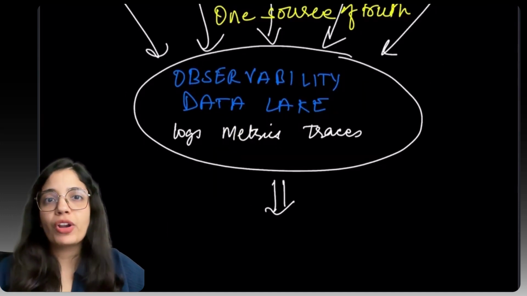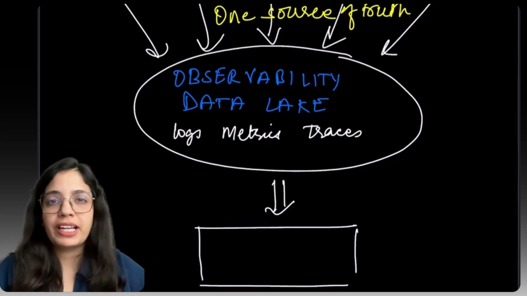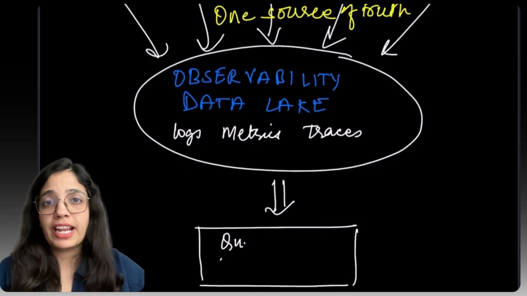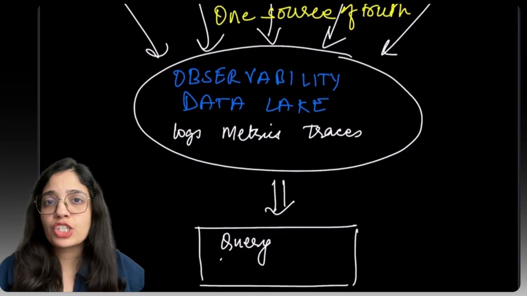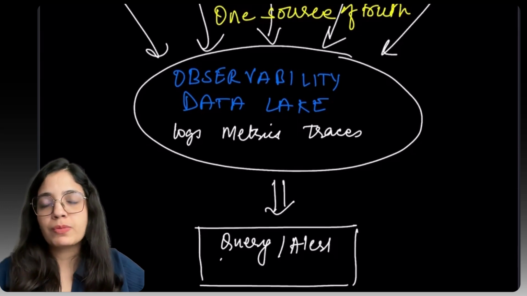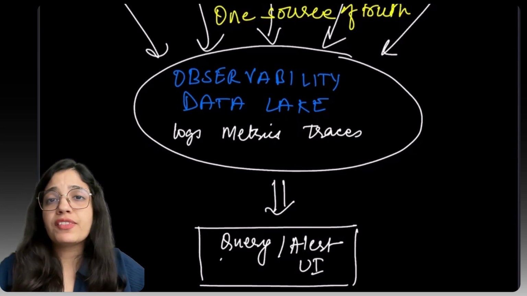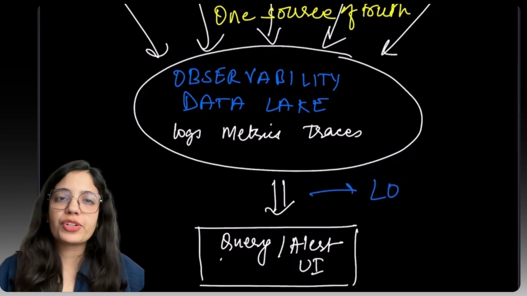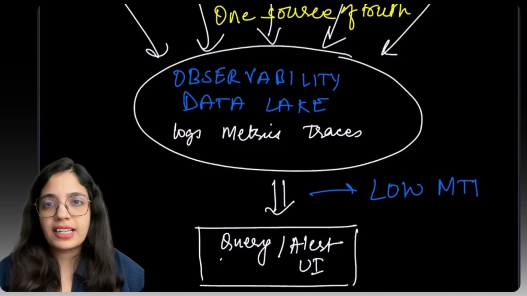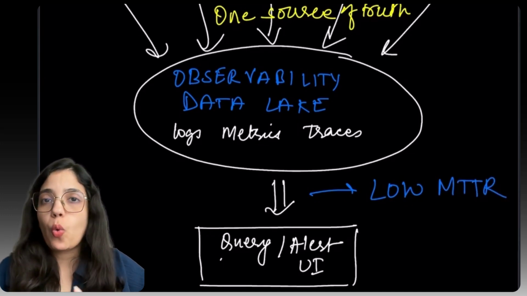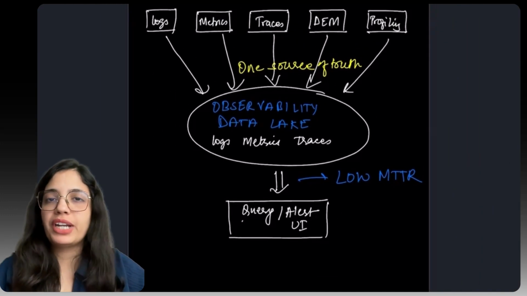That means you can monitor and analyze your data in one place without querying separate pipelines or comparing mismatched results just to detect where the performance bottlenecks are, whether they are in your infrastructure, your code, or your microservices. With a unified data lake, you have one query language, one interface, and one platform for alerting.